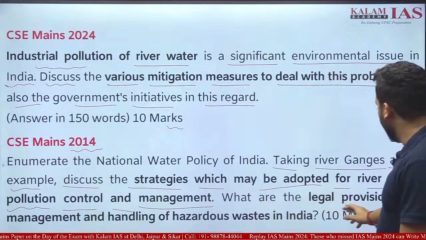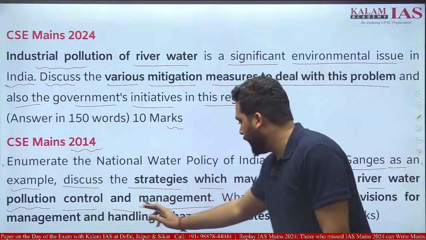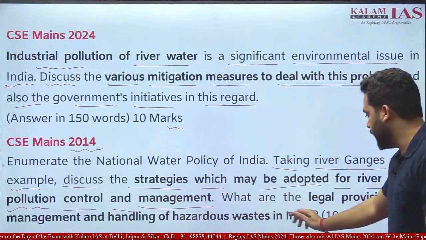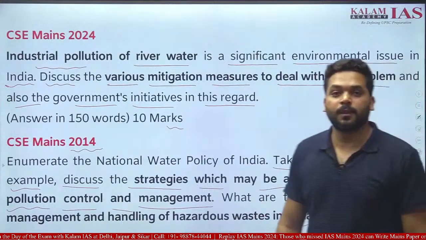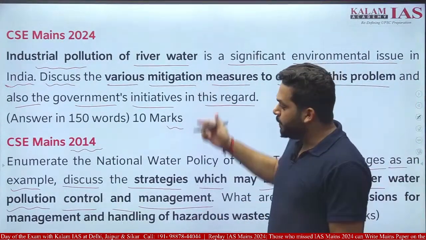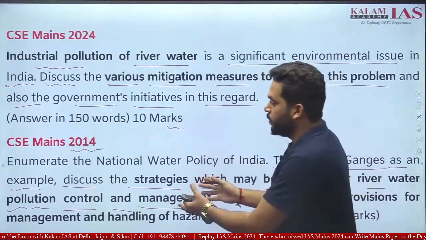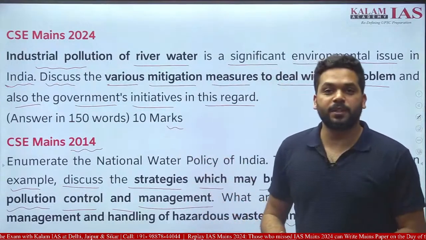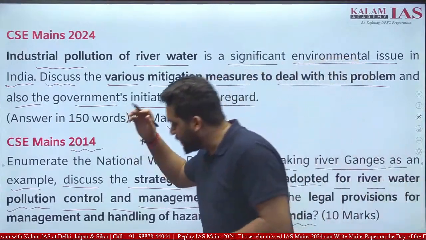What are the legal provisions for management and handling of hazardous waste in India? Simply, if we have done previous year questions analysis, if we have seen this question,